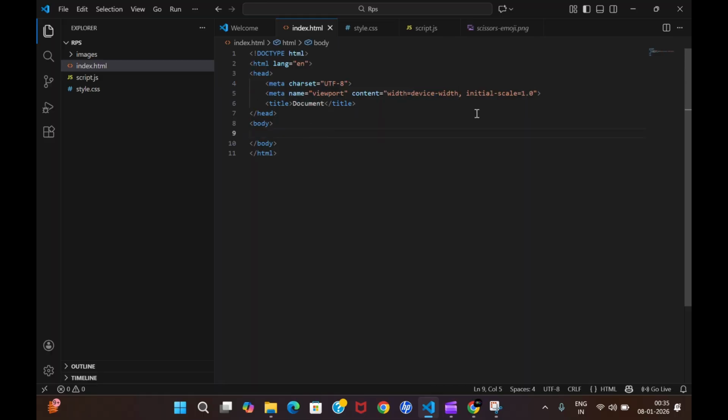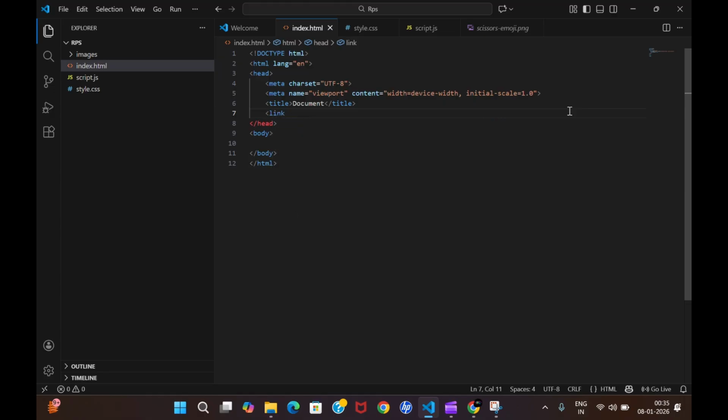Now, before writing anything in HTML, the first thing is to link your CSS with your HTML code, and also link your JavaScript with your HTML code. So let me do that.